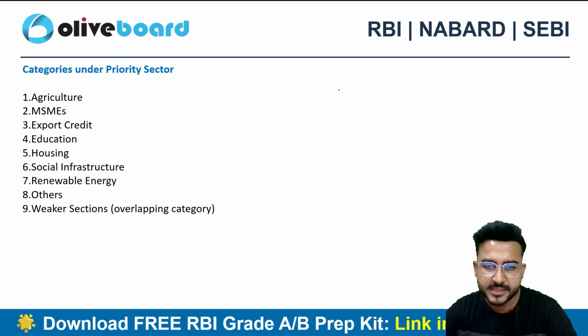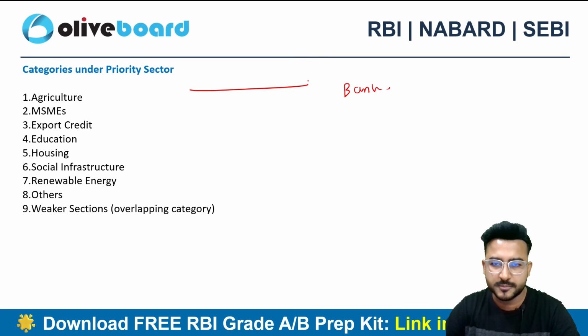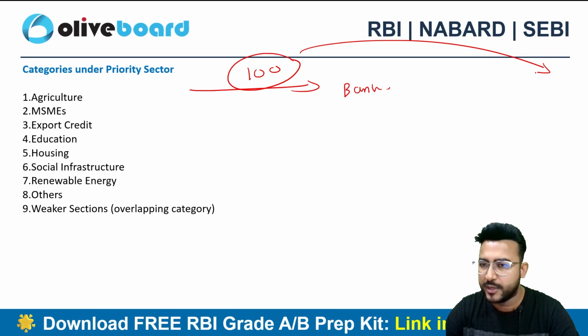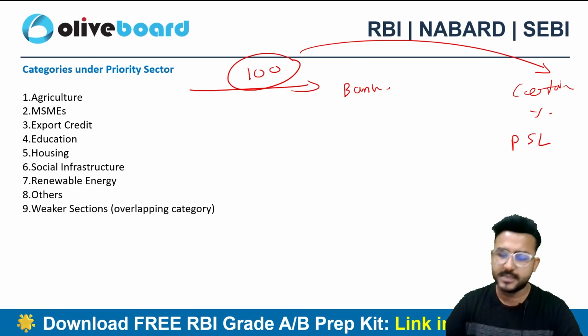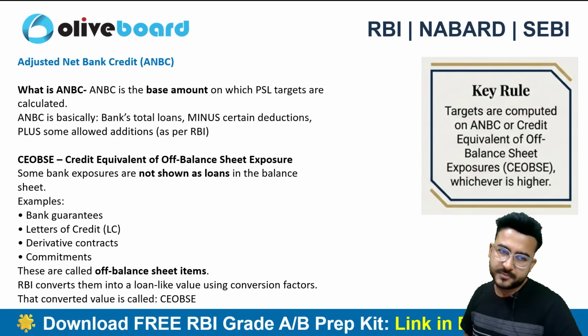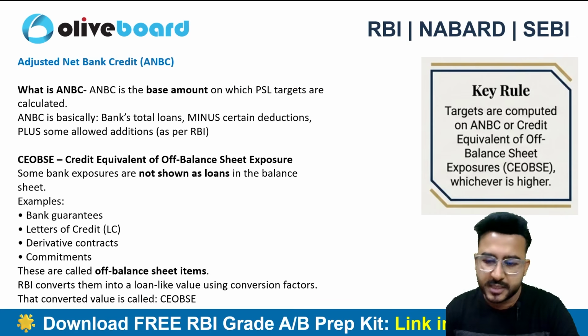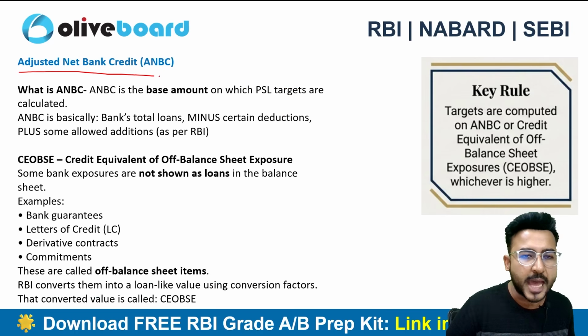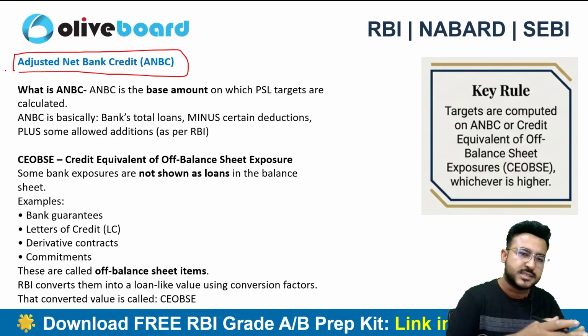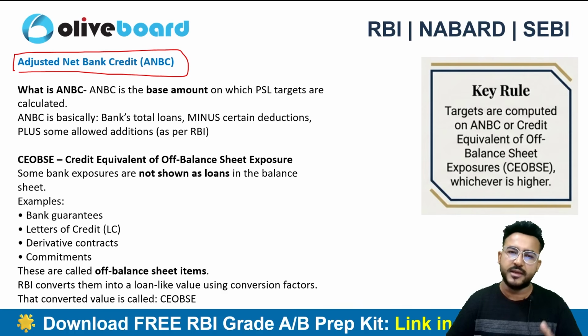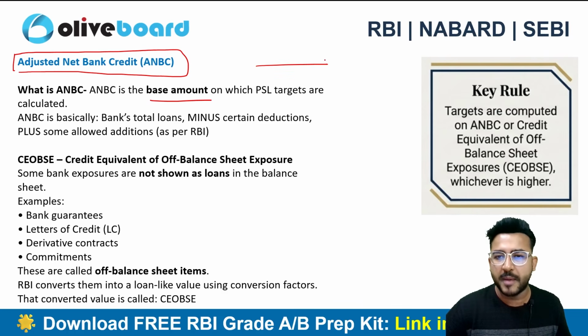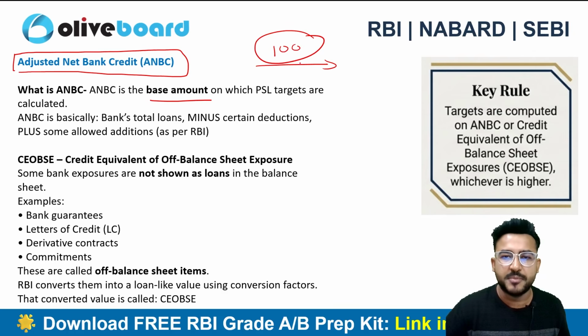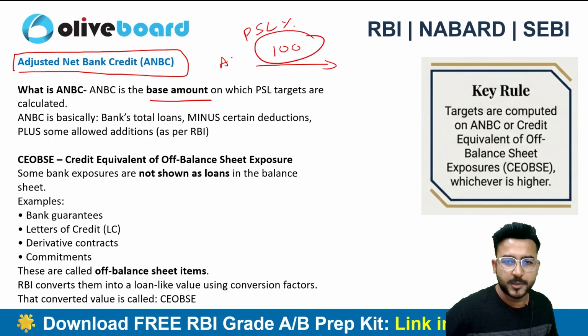Let's suppose the bank is getting 100 rupees in terms of deposits. Out of this 100 rupees, you need to lend a certain percentage as PSL loans in these segments, right? What is this percentage all about? It is not actually based directly on deposits, but we calculate ANBC. What is ANBC? Adjusted Net Bank Credit. This is nothing but a base amount. So if the bank's ANBC is 100 rupees, the PSL percentage will be determined on this ANBC.